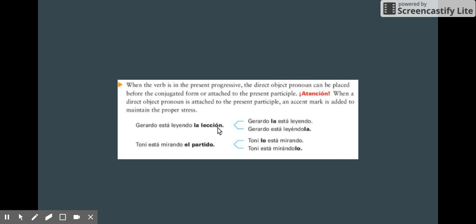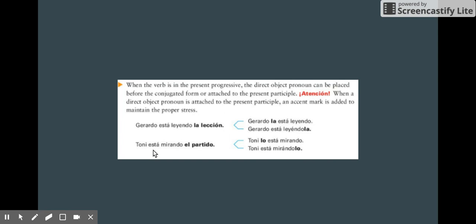What is Gerardo leyendo? La lección. So la lección would be the direct object in this sentence. The pronoun for it, since it's singular and feminine, would be la. So you can either place the la before the conjugated verb, la está leyendo, or, in the case of the present progressive, attached to the present participle, está leyéndola.